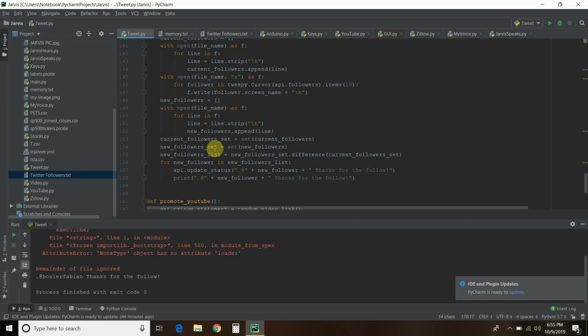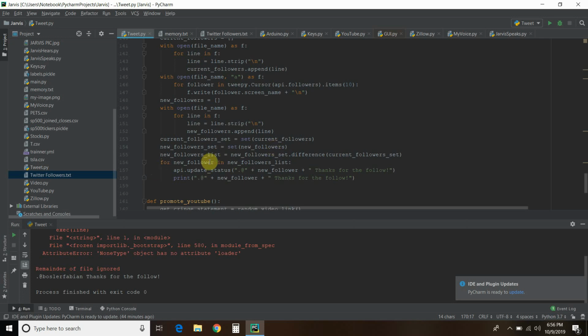Then I'm going to create what's called a new list of new followers, and that is the difference between the new follower set and the current follower set. So now my new follower list is just new followers because it compared the current list to the new followers list and only picked up the new followers.